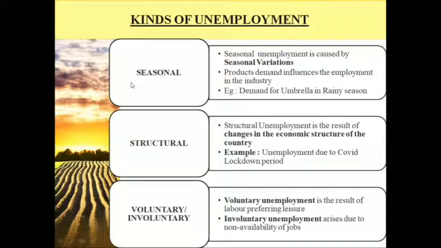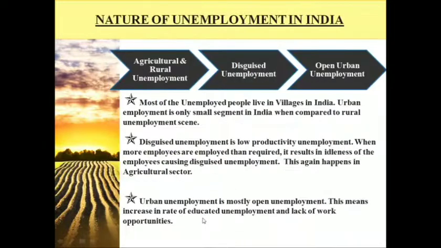Seasonal unemployment happens due to seasonal variations. Structural unemployment is the result of changes in the economic structure of the country. Voluntary unemployment is based on the decision of the labor to prefer to be in leisure time. And involuntary unemployment is due to non-availability of jobs. So these are the various kinds of unemployment.